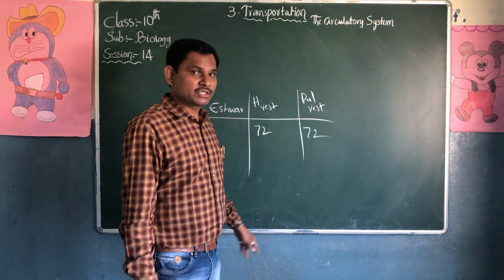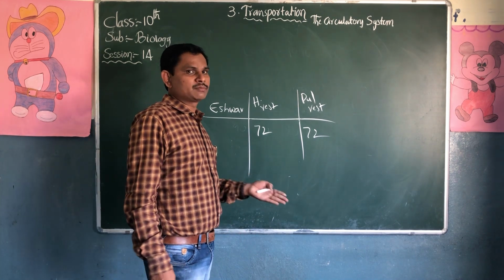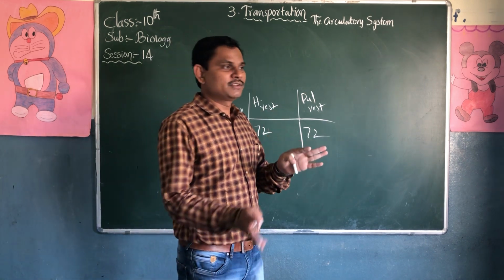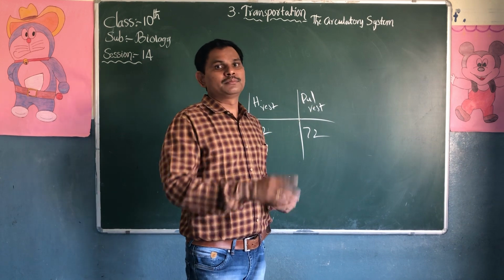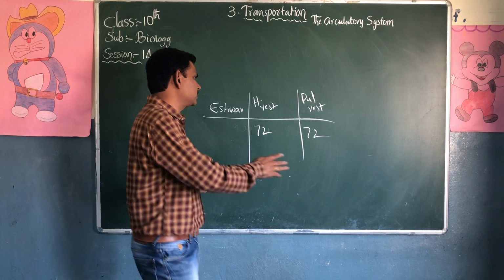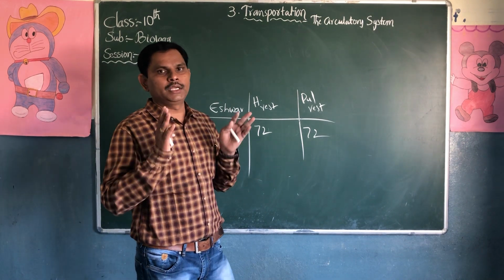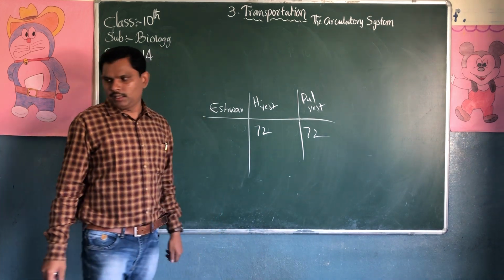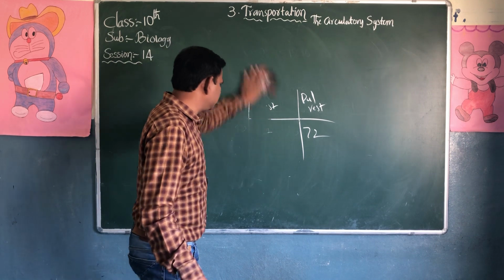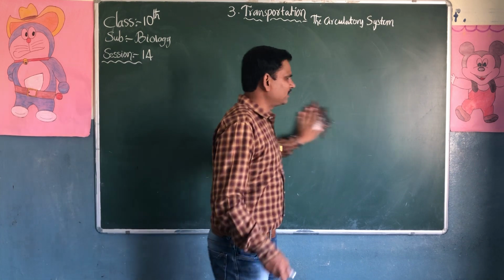If you are at rest, the heartbeat is normal. If you take small kids, 0 to 3, 3 to 6, 6 to 12 months, we can see different measures of heartbeat rates. It shows us heartbeat rate and pulse rate are always equal. So next, come to the lab activity.